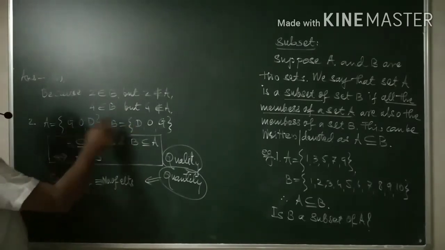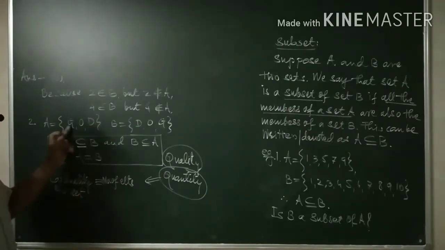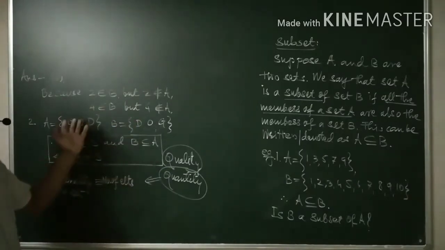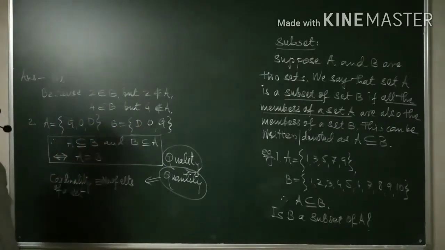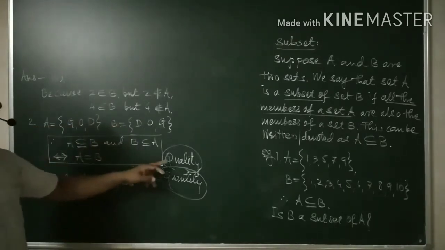Even though their places are different, Z is first and last, D is last and first, and O is in the middle. You can even change the positions of any element here, and still sets A and B will remain the same, and therefore quality is nothing but this.